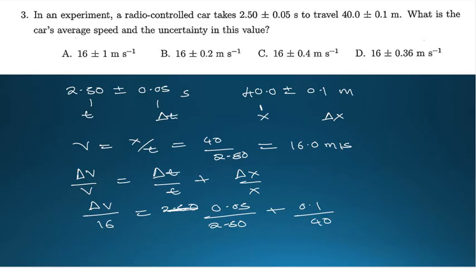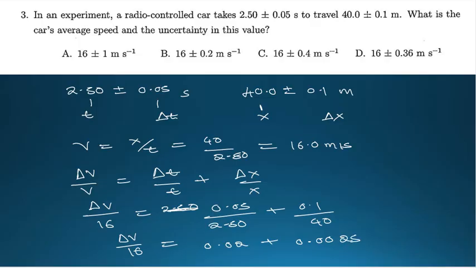So delta v over 16 is equal to this plus this. We get 0.02, and 0.1 over 40 gives 0.0025.